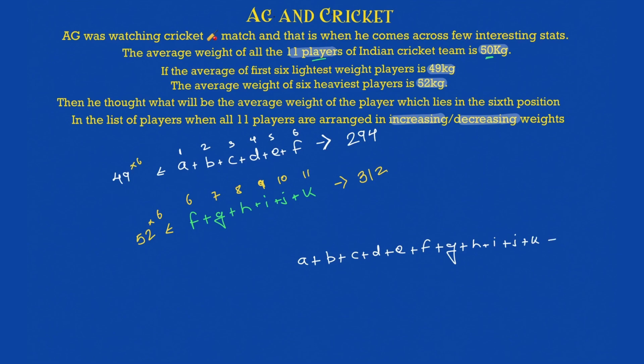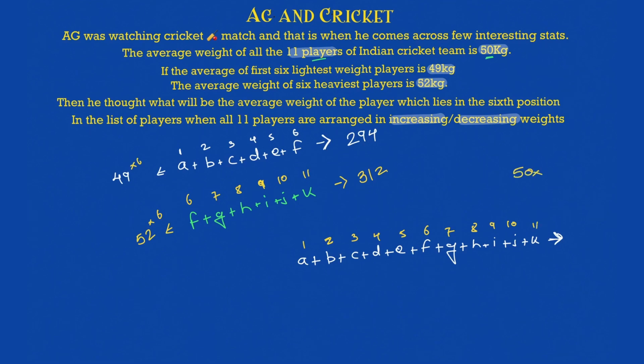No need to write it in this way and solve it. This is just for imagination of someone who is not able to visualize how this problem will happen. That's why I'm writing so much. You can solve it by just looking at this as well. So 3, 4, 5, 6, 7, 8, 9, 10, 11. What is the sum of weight of all these 11 players?